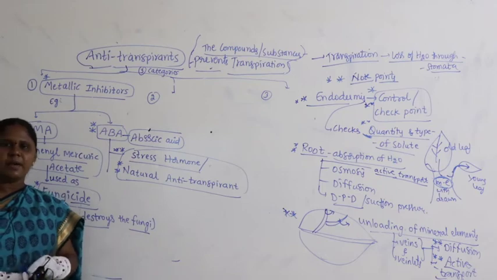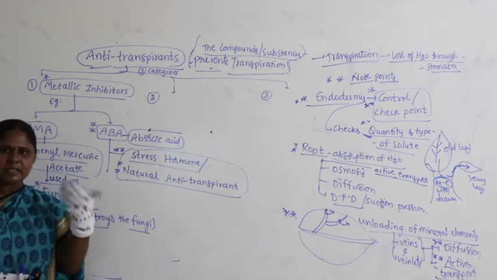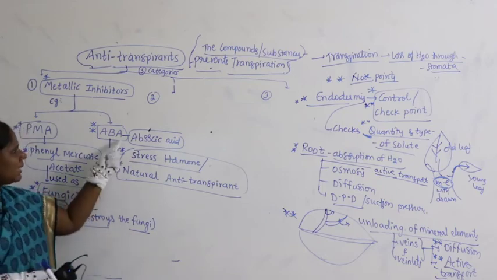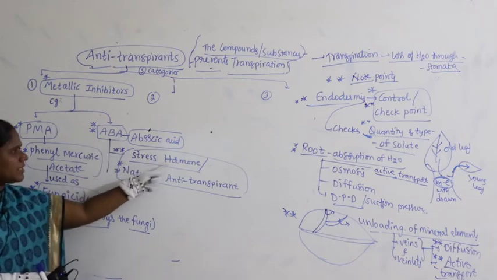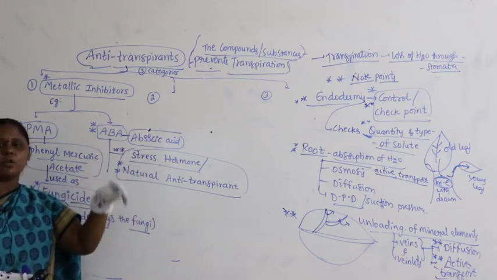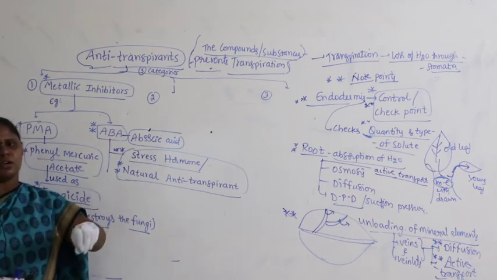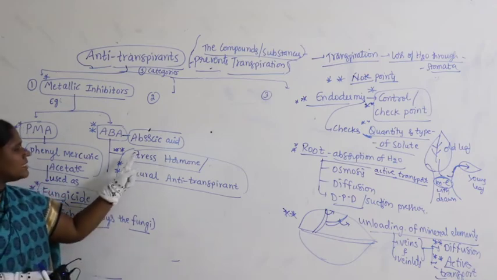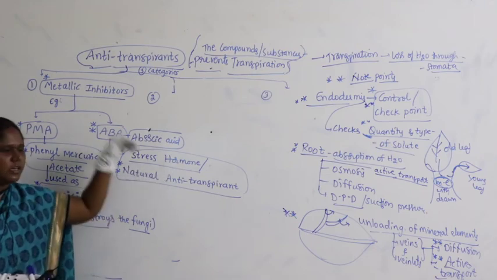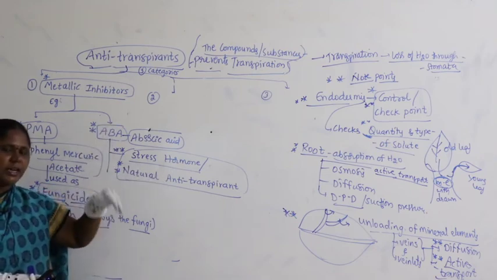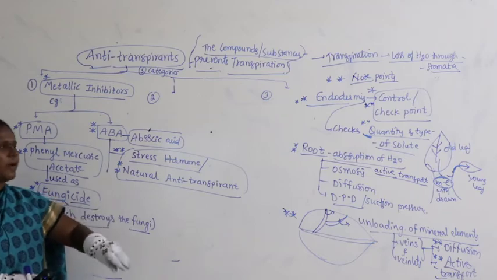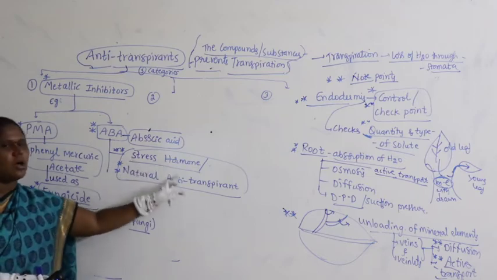At that time, the plant naturally synthesizes its own hormone called abscisic acid. Now it is a stress hormone. It causes forceful closing of stomata. As it causes forceful closing of stomata, it is called a stress hormone. It is released under water stress and makes the stomata close.